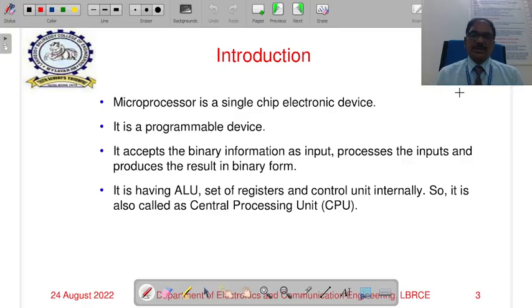So a microprocessor is a single chip IC, an electronic device which is programmable. It accepts binary information as input, processes that binary information, and produces the result also in the form of binary. It has an ALU, control unit and register set. That is why it is also called the central processing unit. This microprocessor is a programmable device, so as per the program or assembly language instructions, it does the processing of information.